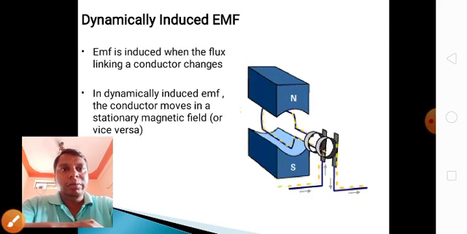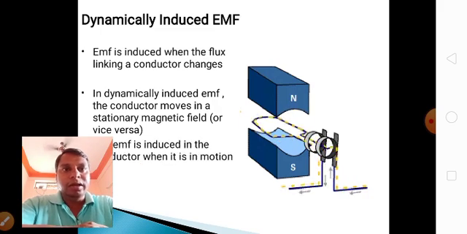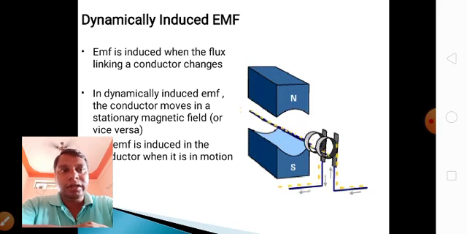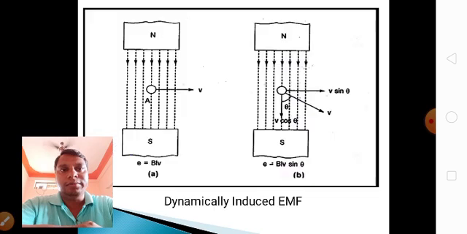In dynamically induced EMF, the conductor moves in a stationary magnetic field or vice versa. Here it is rotating in both directions, clockwise or anti-clockwise. EMF is induced in the conductor when it is in motion. When the conductor is rotating, EMF is induced according to Faraday's first law.